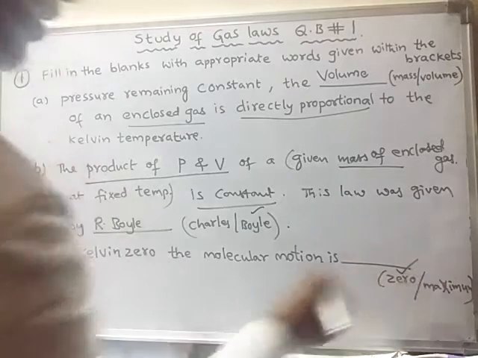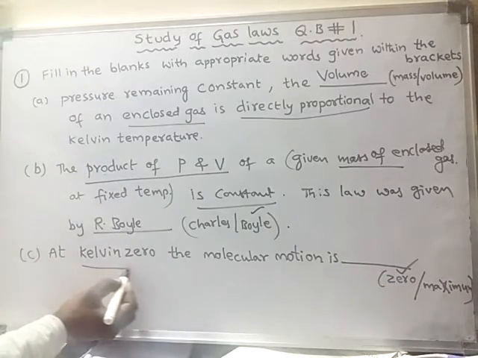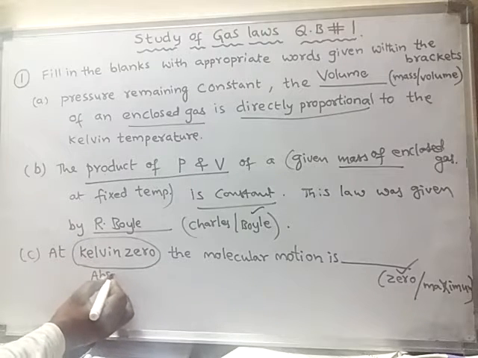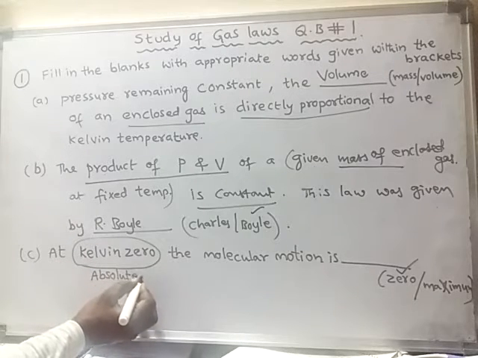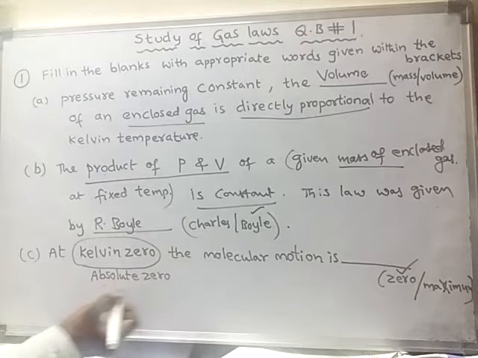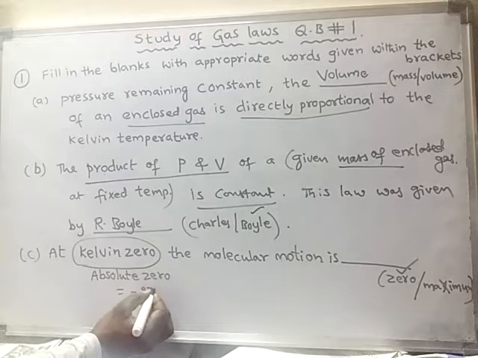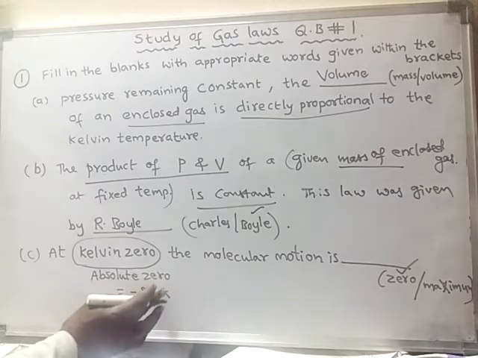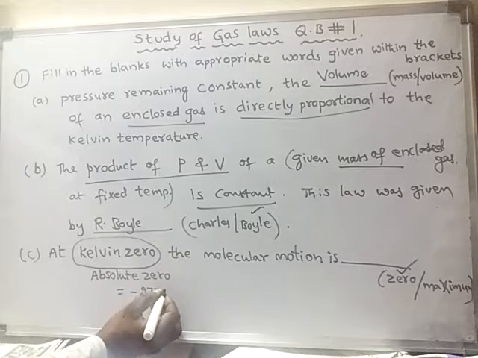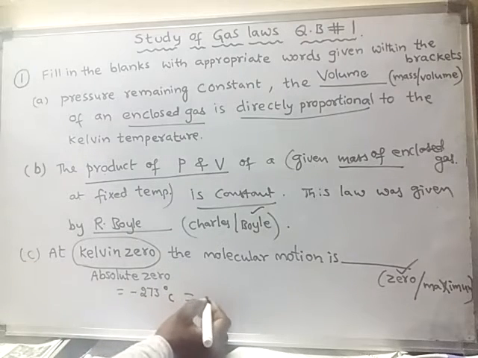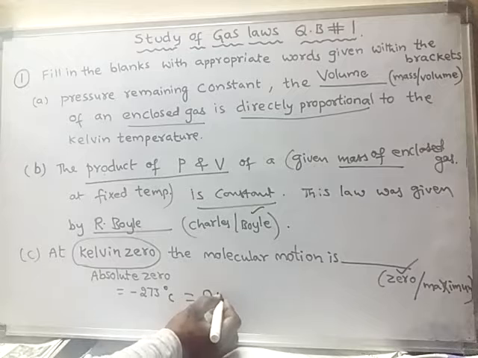So 0 is correct, because Kelvin 0 is also called absolute 0. So what is its value? Its value is minus 273 degrees centigrade, or else it is also called 0 Kelvin.